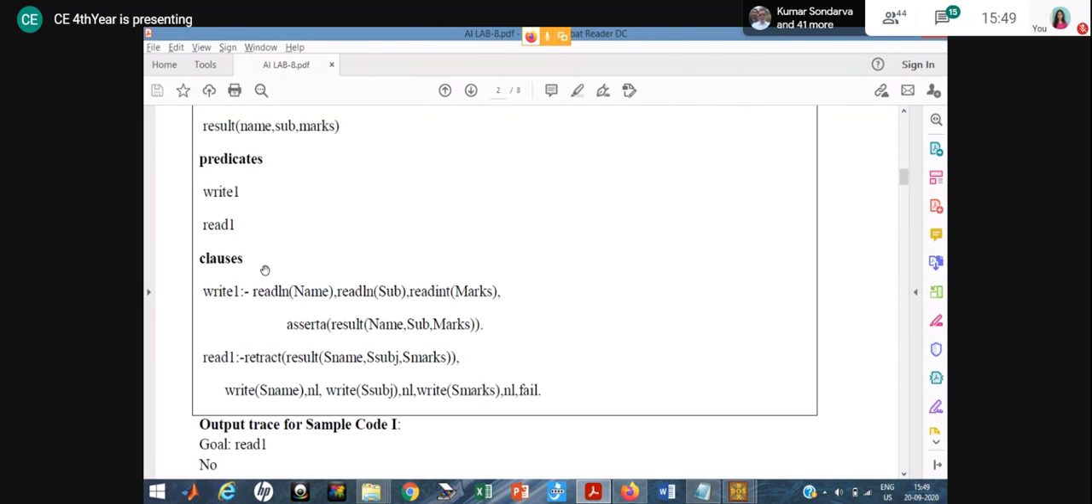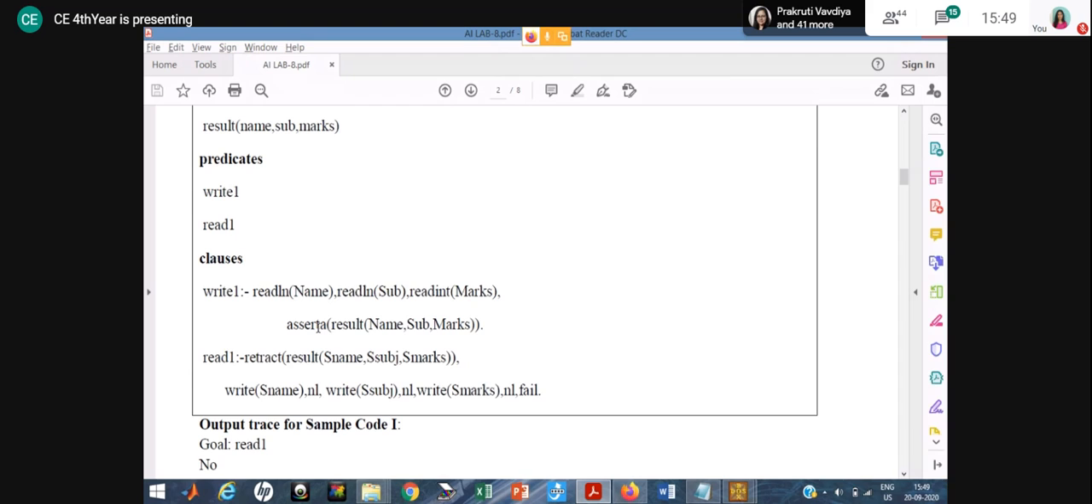It's a simple basic program. In write one, I have written readln. All of you know that readln means if you want to read a string from the user, you have to use readln. If you want to read any integer data from the user, then you have to use readint. Those things I explained in the earlier lab. So first you have to read the data from the user for name, subject, and marks, and after that assertA is used.